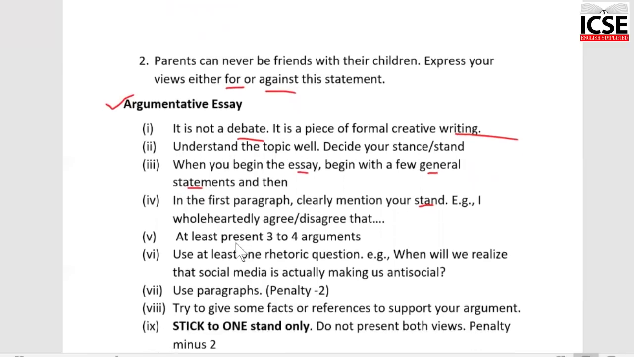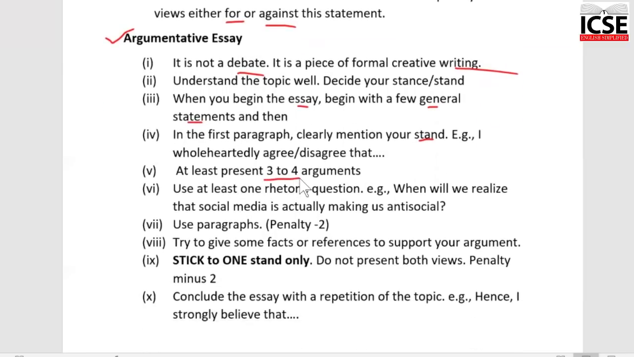If you're writing an argumentative essay, make sure that you have at least 3 to 4 arguments and put them into 3 to 4 paragraphs, develop them well. Use at least 1 rhetorical question. Now, many people ask me, what does that mean? Here you are making an important point or a statement through the use of a question. The question doesn't need an answer. You're asking this question only for emphasis, to make a point. For example, you can write something like, "When will we realize that social media is actually making us antisocial?" Such questions you must write when you're writing an argumentative essay.